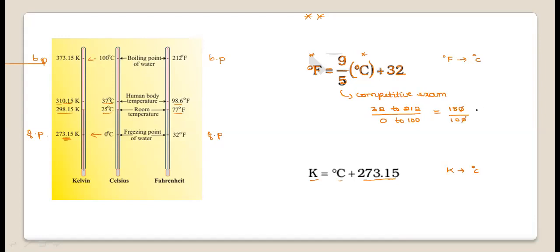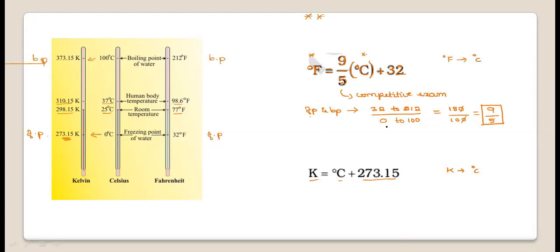If you divide these, both numbers are divisible by 2 (you can take 2 out): 2 nines are 18, 2 fives are 10. Hence this 9 by 5 indicates the ratio of the difference between the freezing point and boiling point of pure water in the degree Fahrenheit scale and in the degree Celsius scale.